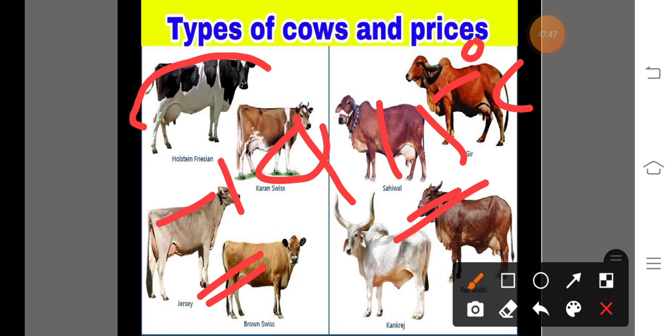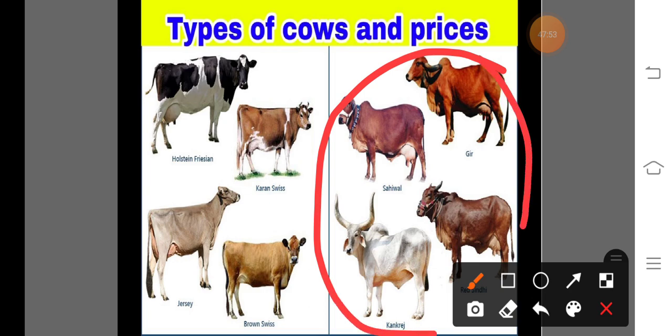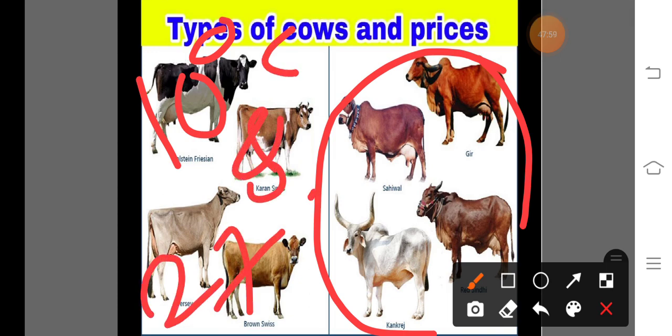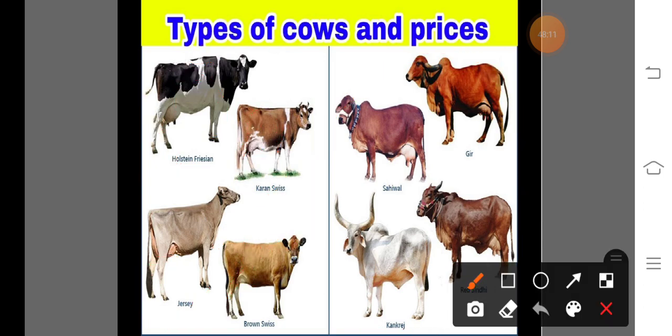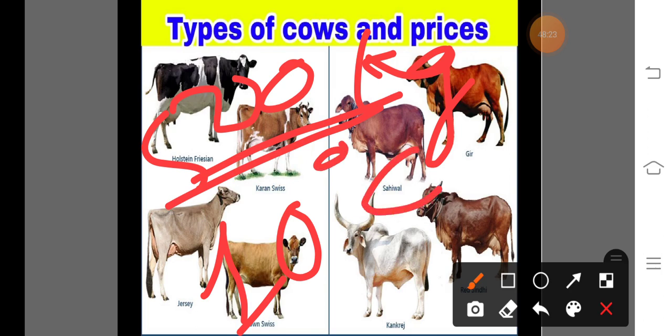In case of Indian cattle, that means cattle like Kankrej, Sahiwal, Gir, the comfort zone is between 10 degrees Celsius and 27 degrees Celsius. That means these cattle can survive between 10 and 27 degrees Celsius. Also in case of cattle having weight 500 kg, the comfort zone is 10 degrees Celsius. That means at a minimum of 10 degrees Celsius, 500 kg animals can survive very well.